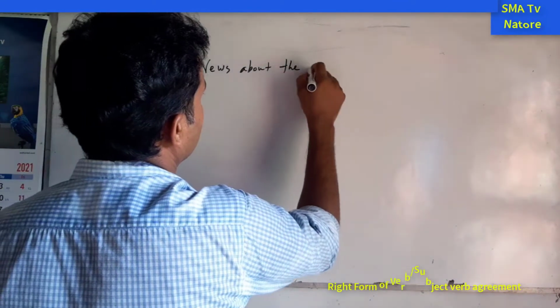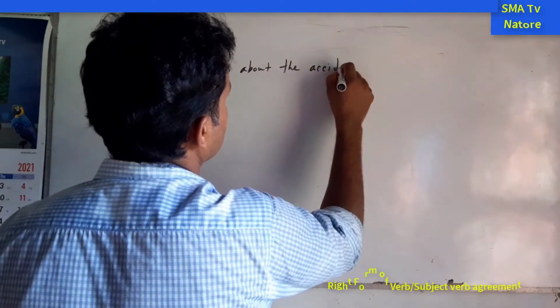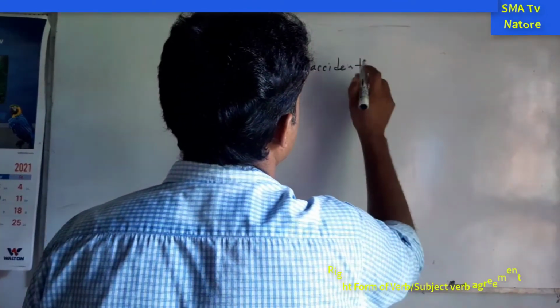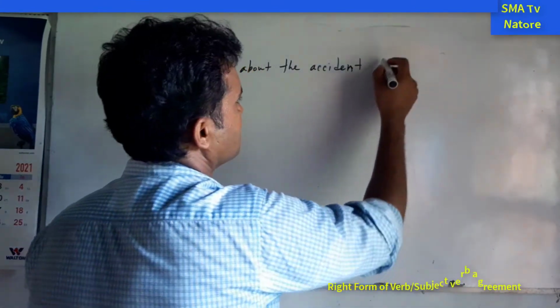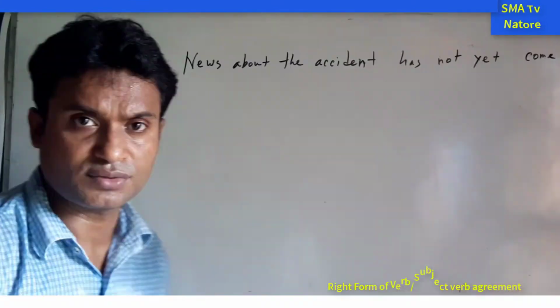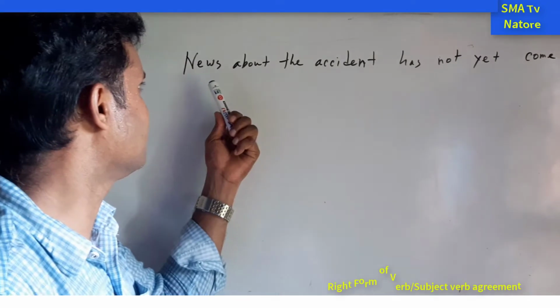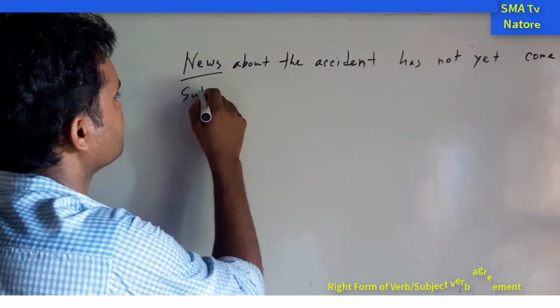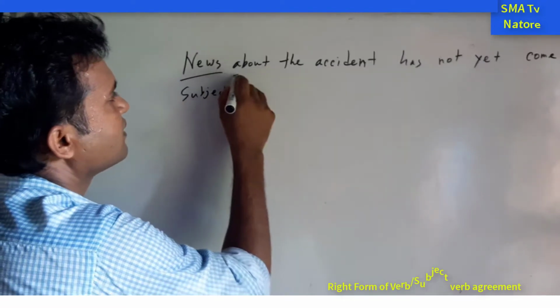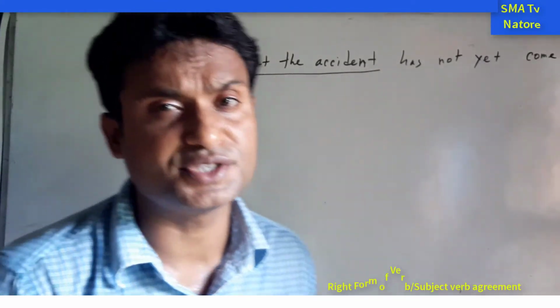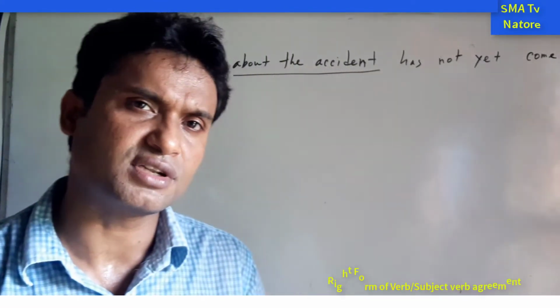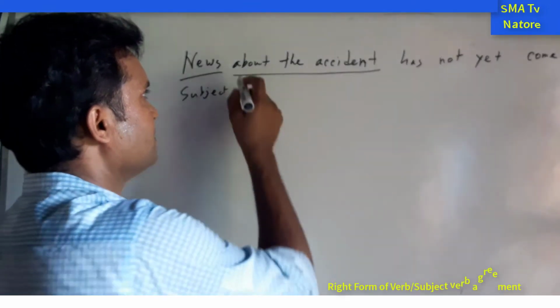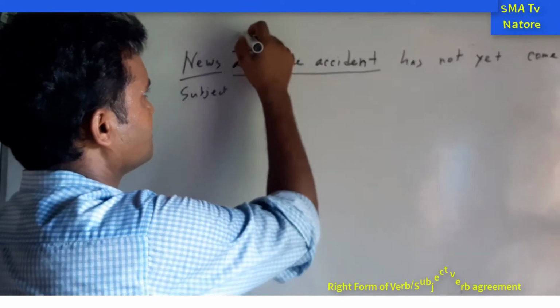News about the accident has. Here we have seen this sentence, news, this one is the subject and this part is a prepositional phrase. What is a prepositional phrase? We know that there is a preposition, this one is the preposition.